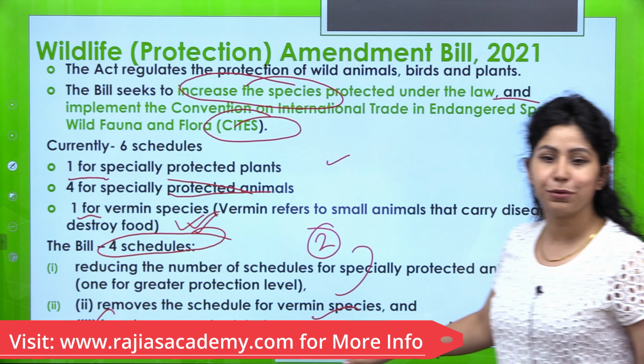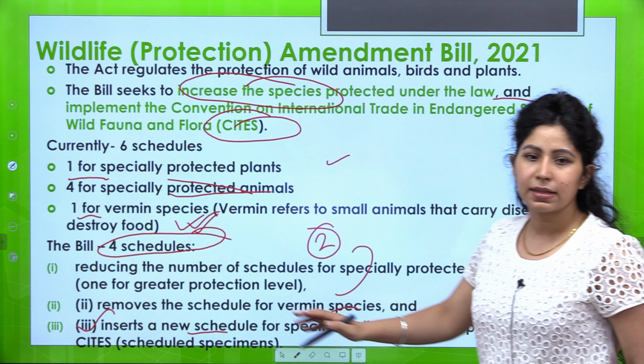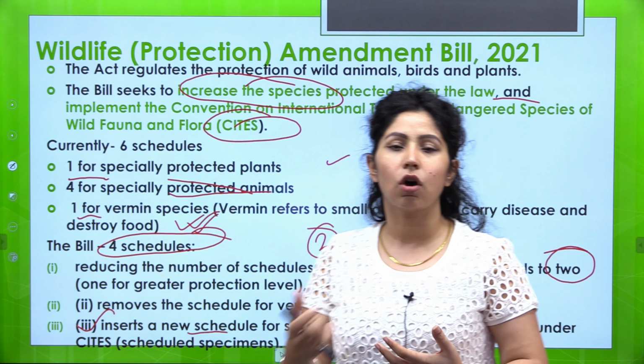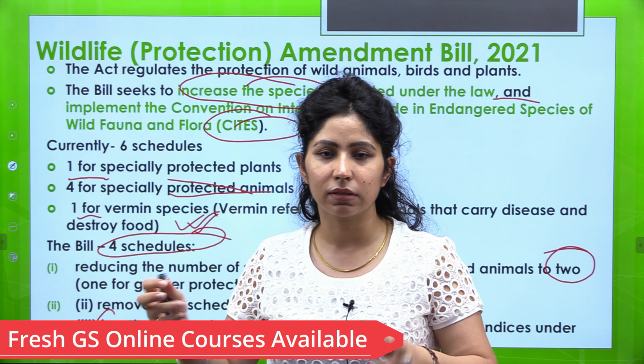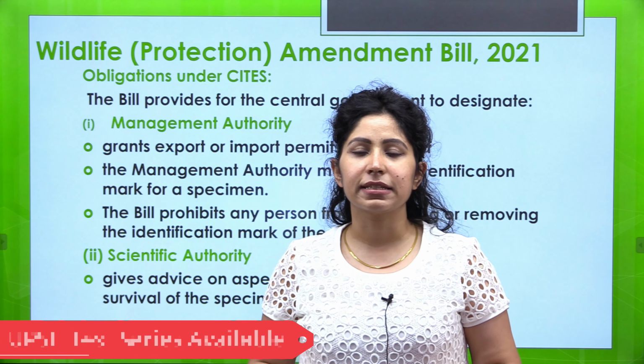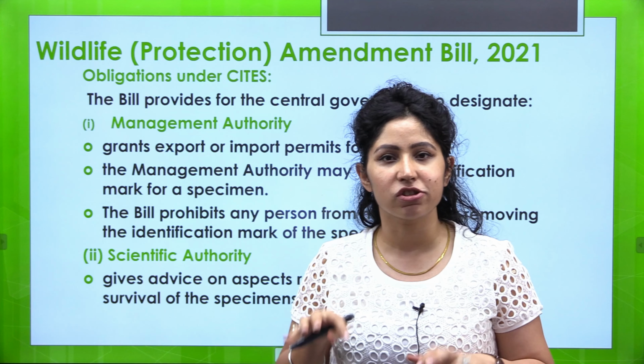So it inserts a new schedule for specimens listed in the appendices under CITES. So specimens of those species, for example some body parts, some horns, or fur, things like that, some specimens will be listed under this particular schedule. Now the next one is obligations under CITES. CITES regulates the international trade of species. Now to regulate that, there should be some national authority also.